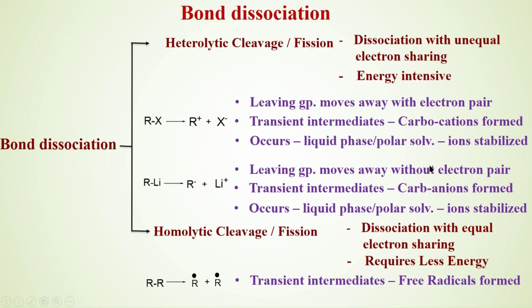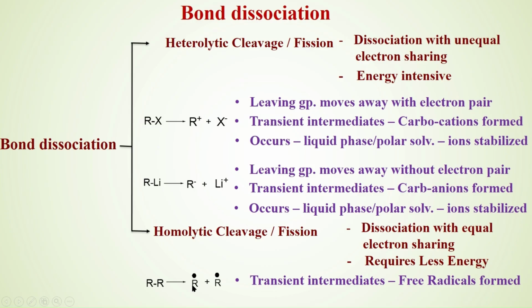These intermediates which are formed are highly unstable. Why? It means they are highly reactive. Why are they highly reactive? They are deficient. R plus or the free radical is also electron deficient.